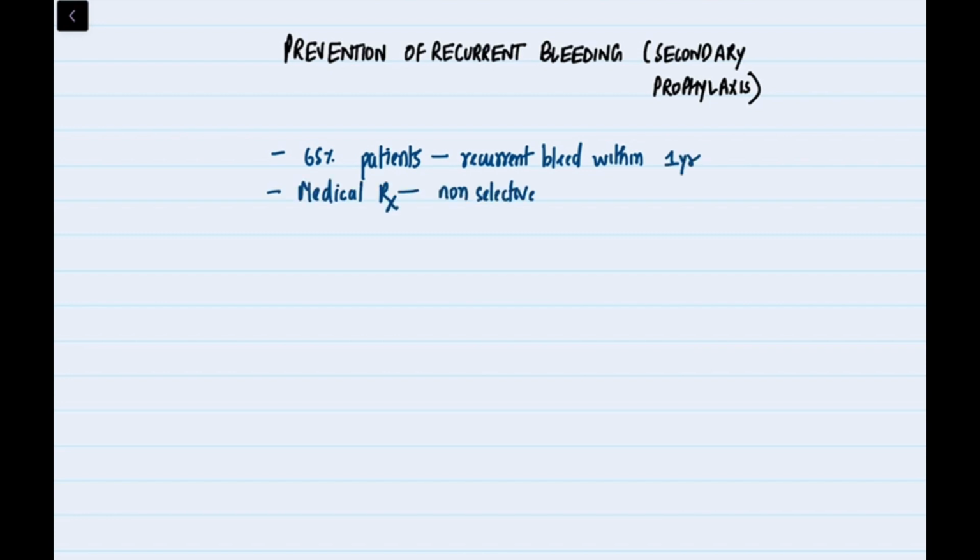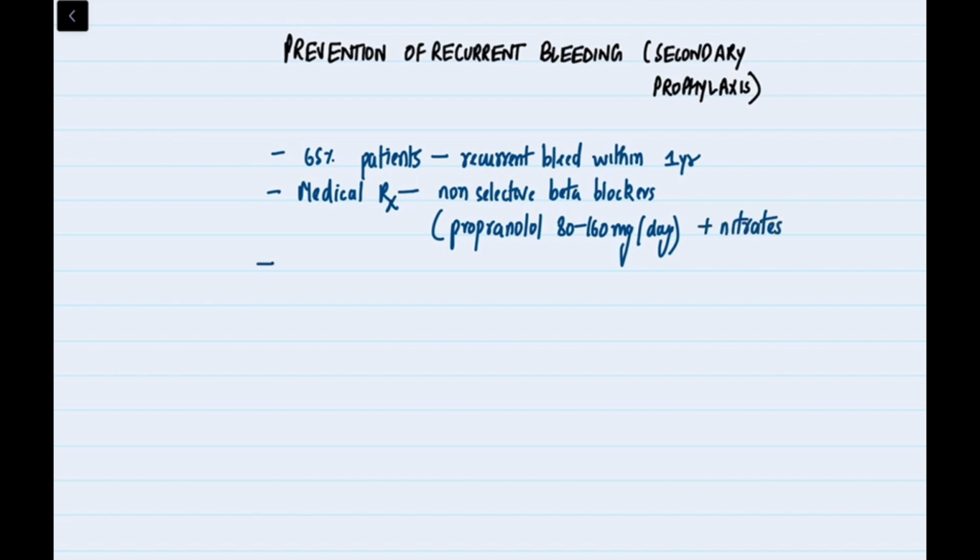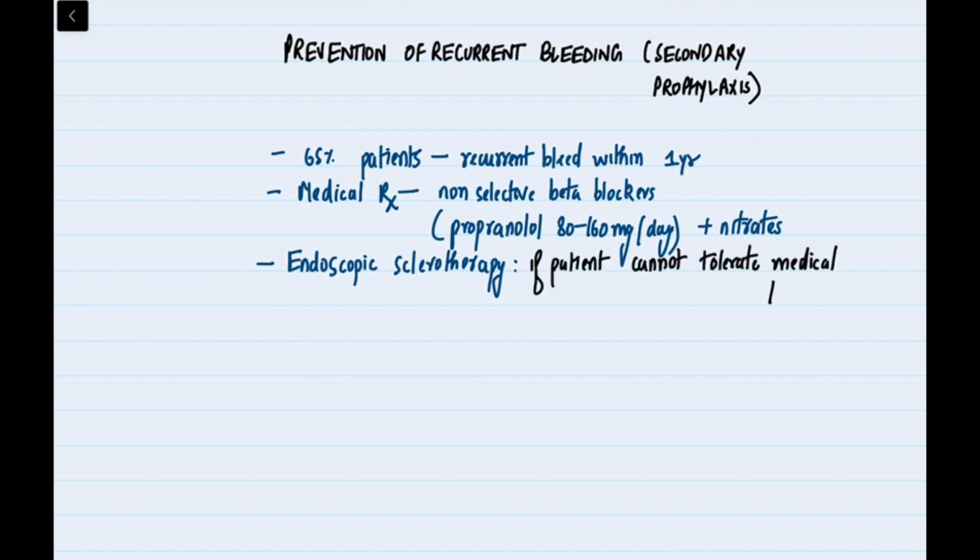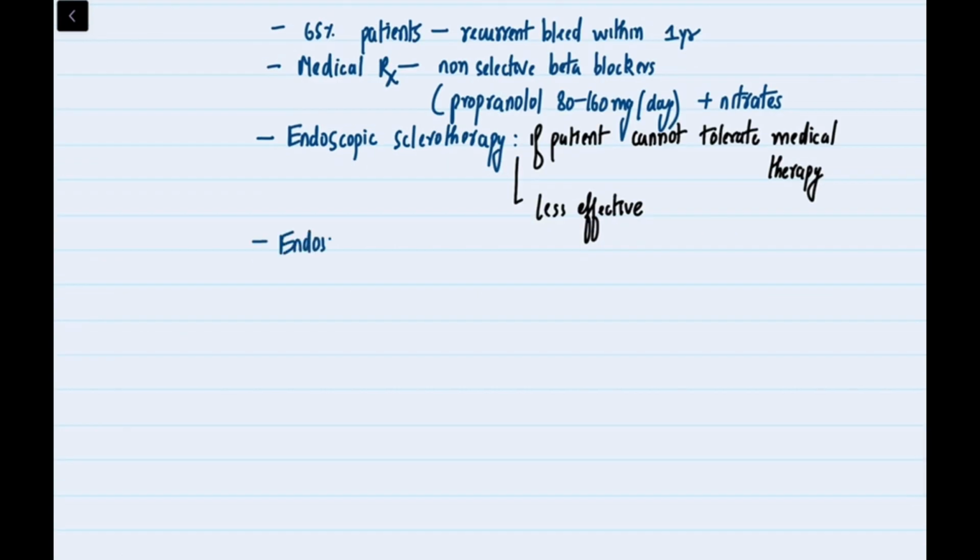Medical treatment involves the use of non-selective beta blockers, such as propranolol 80 to 160 mg/day, in combination with nitrates. Endoscopic sclerotherapy may be considered if the patient cannot tolerate medical therapy, although it is less effective compared to medical treatment.